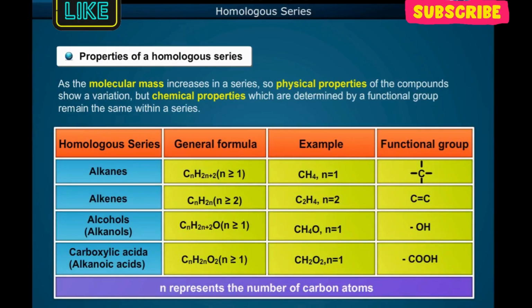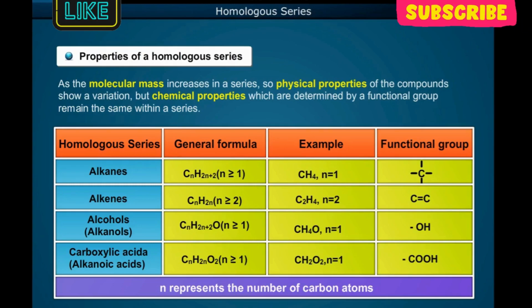Homologous series, alkanes. General formula CnH2n+2, n greater than or equal to 1. Example, CH4, n equals 1. Functional group, none. Homologous series, alkenes. General formula CnH2n, n greater than or equal to 2. Example, C2H4, n equals 2. Functional group, C double bond C. Homologous series, alcohols or alkanols.